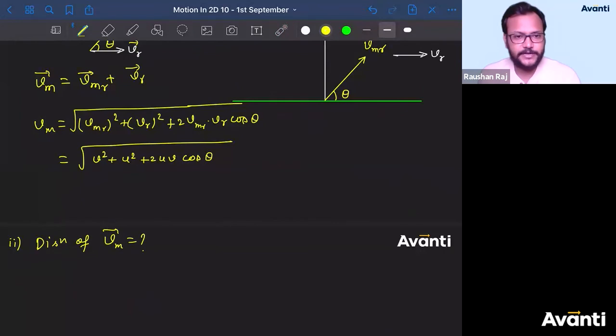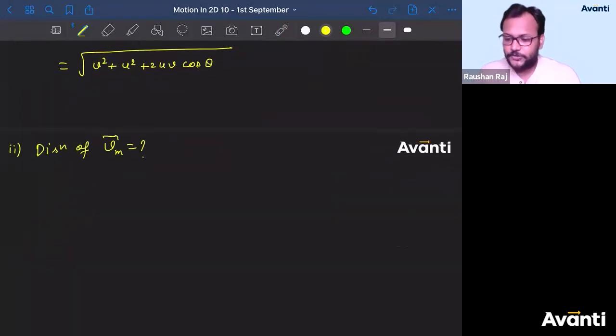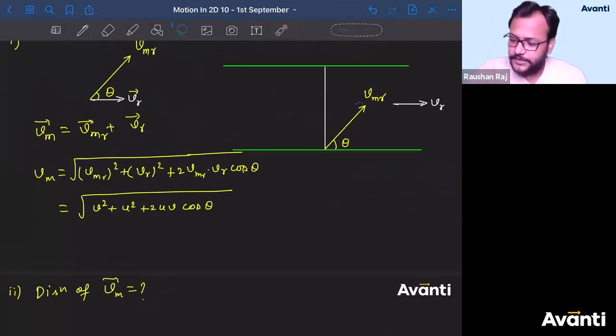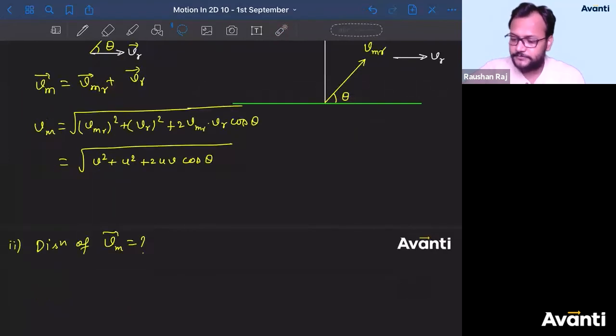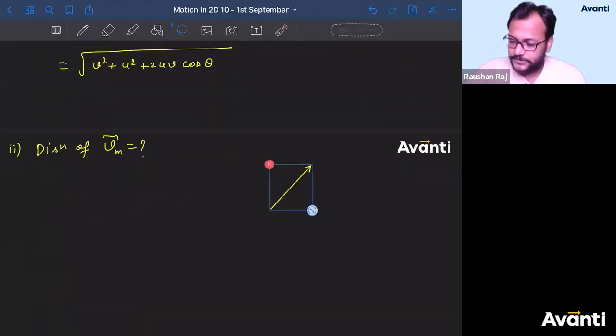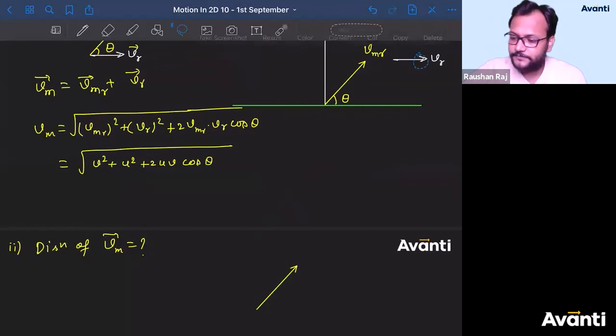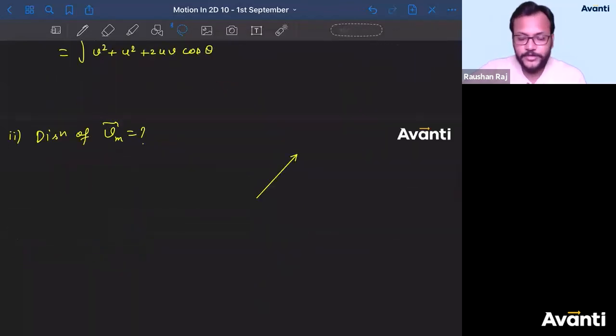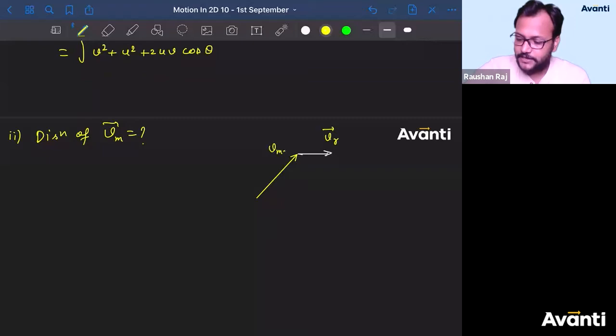Draw the vector sum, right? Draw the vector part. So let us draw this VMR here. So this is VMR. Let us draw VR here. How we need to add them? How we need to draw them? We have to draw them in same order. This is VR. This is VMR. And VM will be this one.